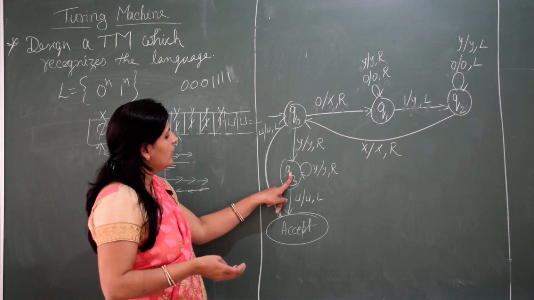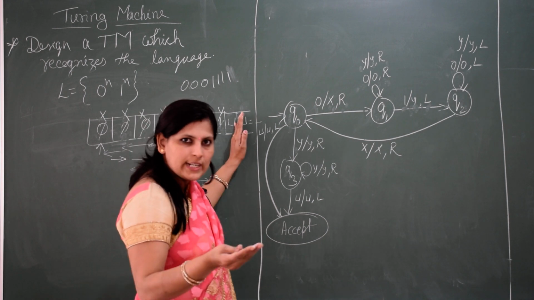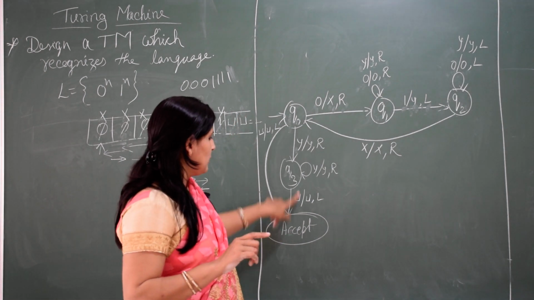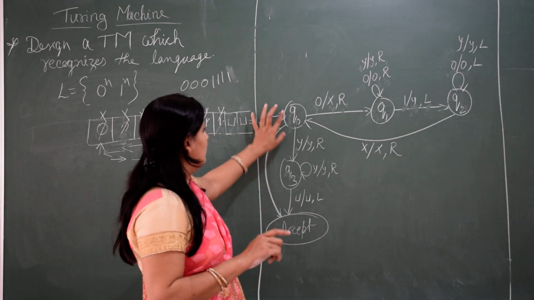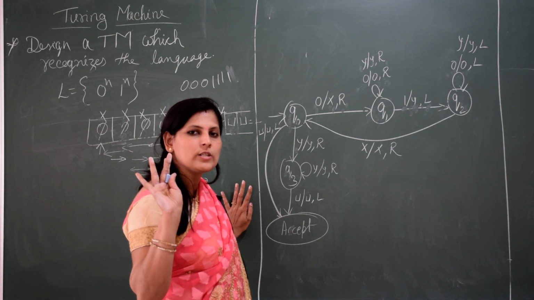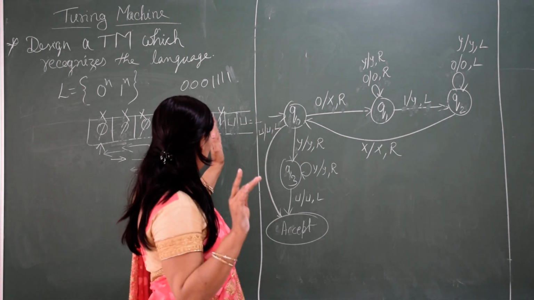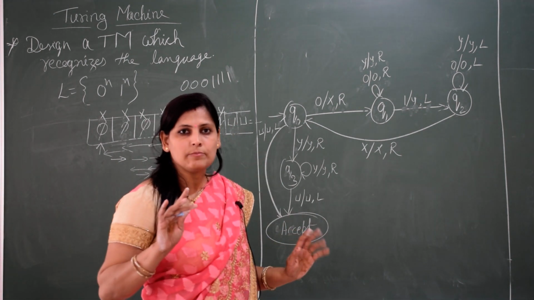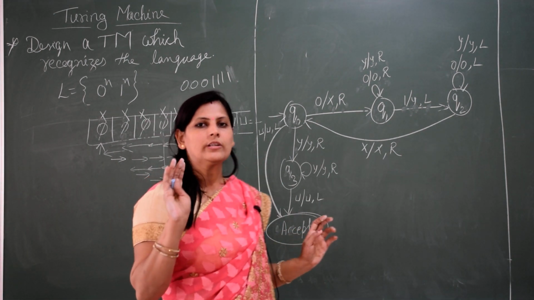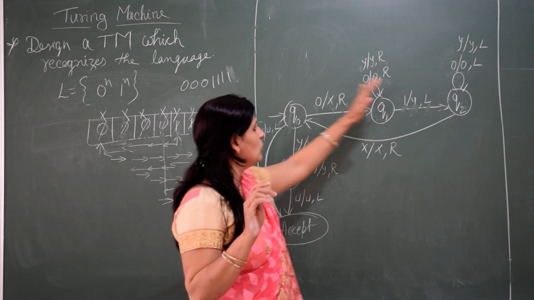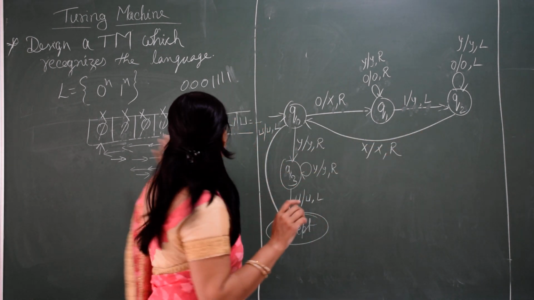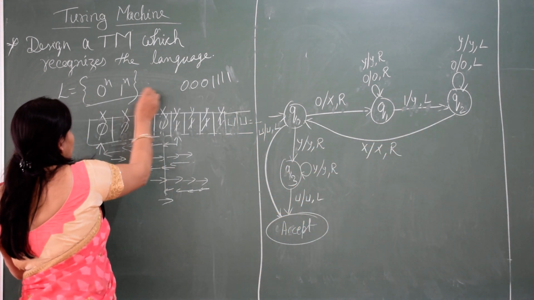If you get y, move right side. If you move right, you will get the blank symbol. If you get the blank symbol, your string is accepted directly. This is how it will work. This language will be accepted.